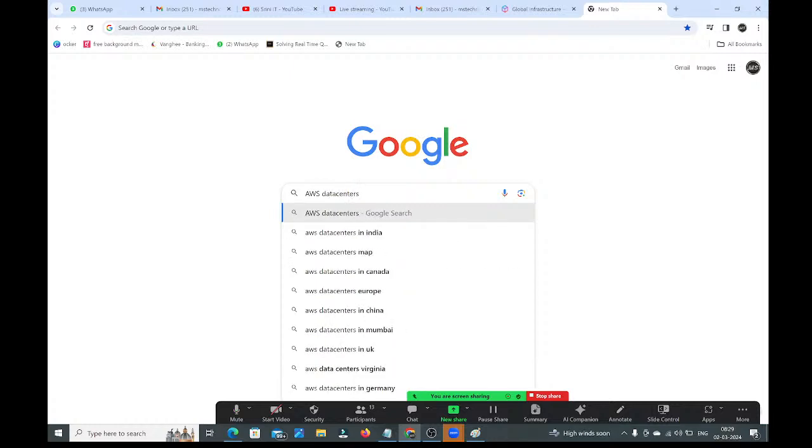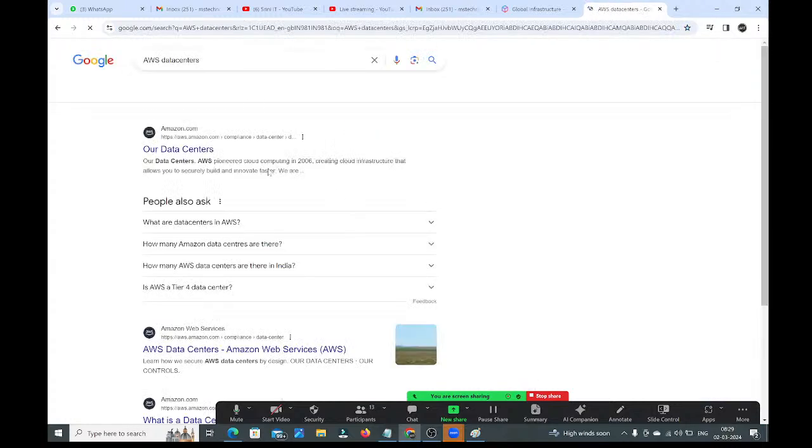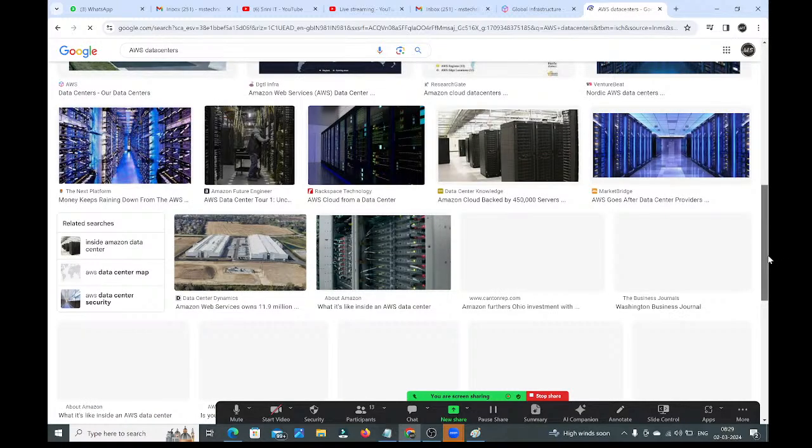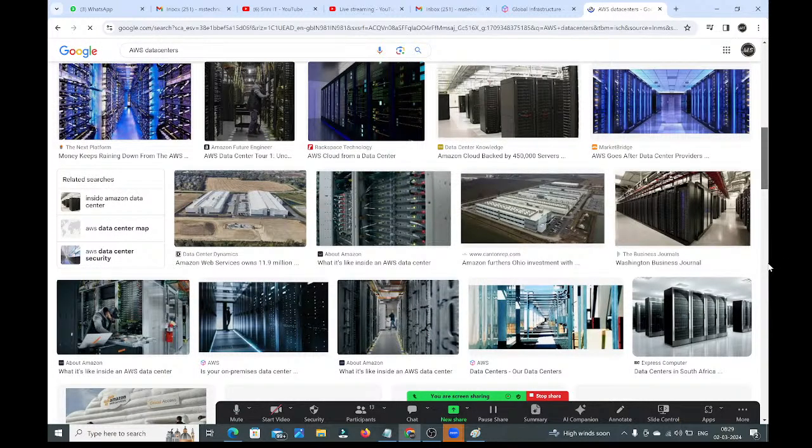AWS data centers, guys. If you see these images, you will get clarity on how they look. You can see, this is the outer appearance of the data centers.